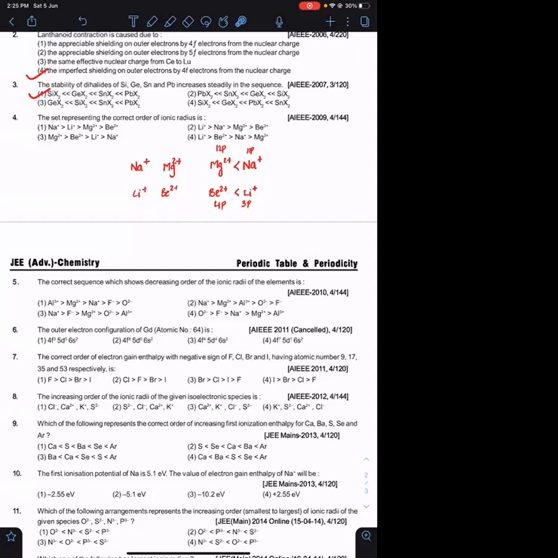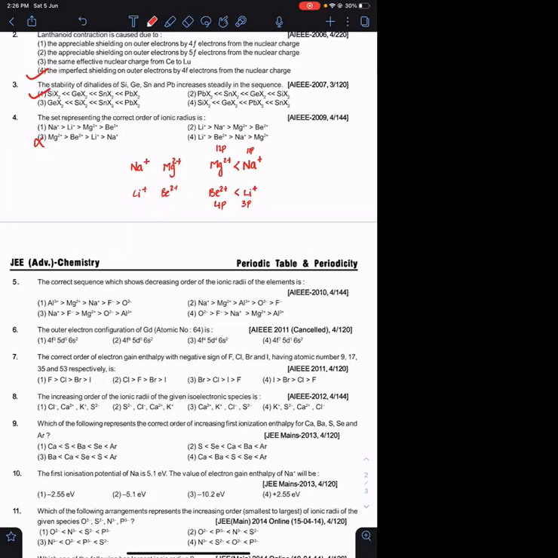Okay. Based on this, try to get the answer. In the third option, Mg2 positive is given as larger than Na positive, which will be wrong. Option 1. Option 1 seems to be a better option.